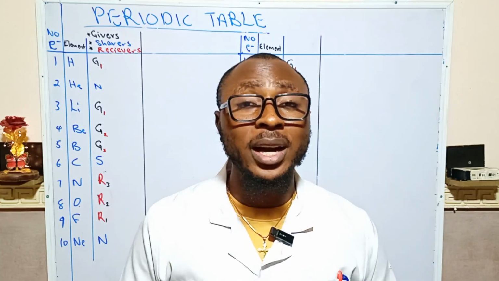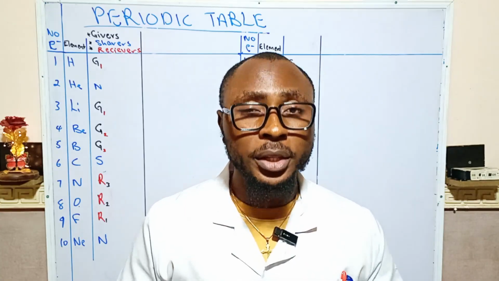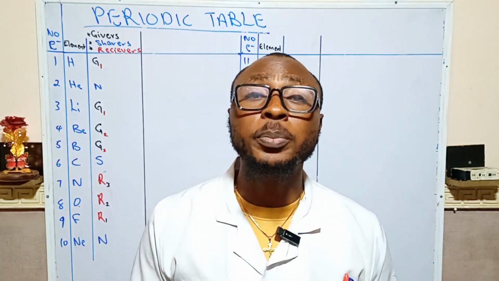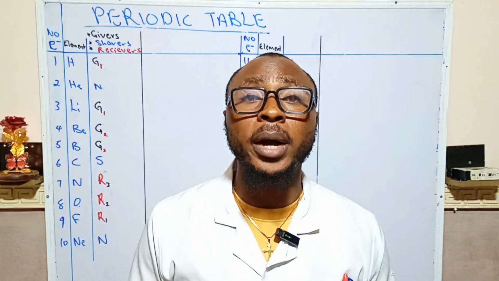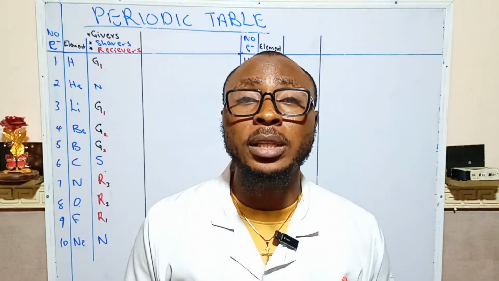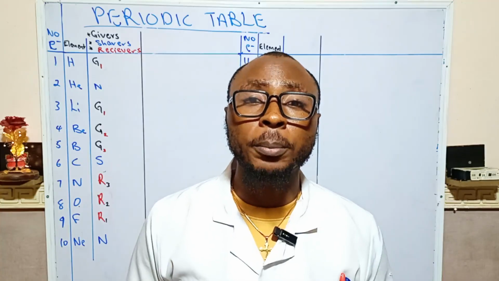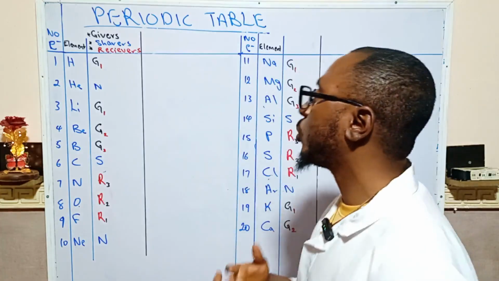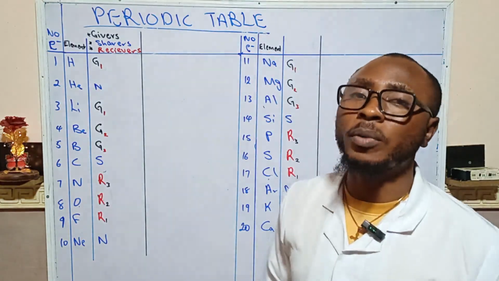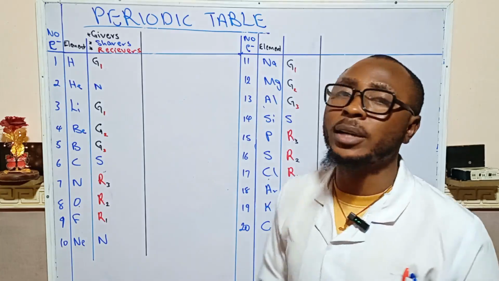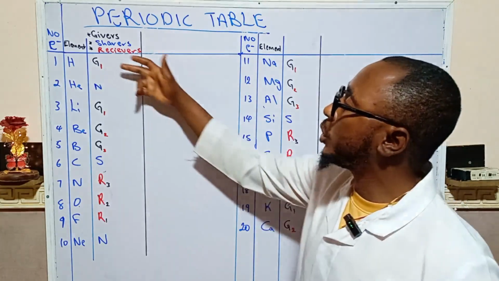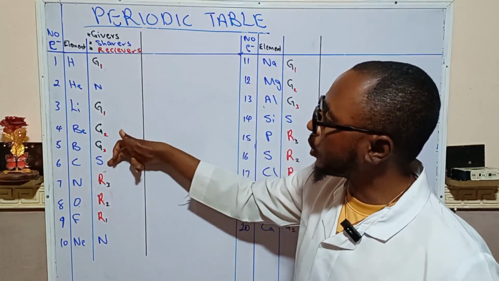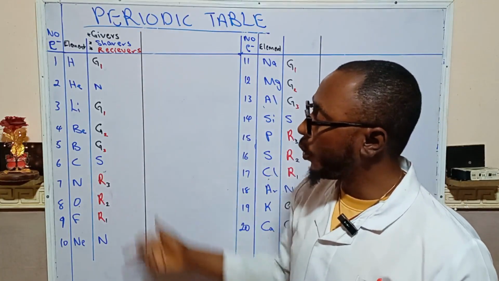Remember, the givers are the rich people in the community. Even though they are rich, that doesn't mean they give at the same rate. We have givers that give more than others, and receivers that receive more than others. So now let's look at the periodic table and discover which of these elements are givers. I put G for givers, S for sharers, and R for receivers.